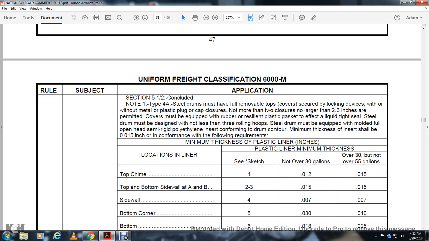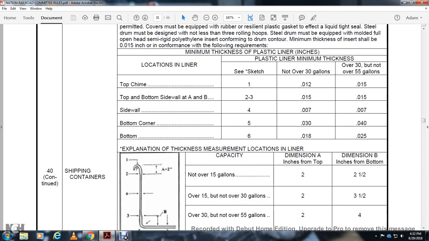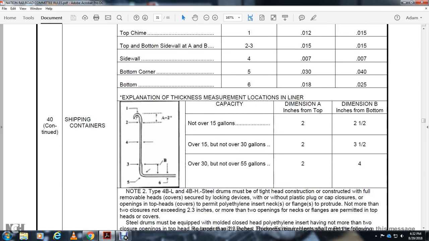The steel drums must be equipped with a molded oval, open-headed, semi-rigid polyethanol insert conforming with the drum contour. Minimum thickness of the insert shall be 5 to 15 thousandths of an inch and conform with the following thicknesses. Location of the liner, seam, plastic liner, minimum thickness, see sketch, not over 30 gallons, over 30 gallons but not over 55 gallons.